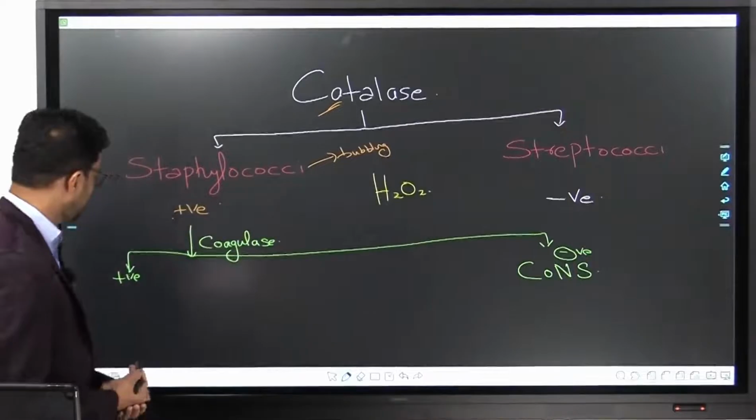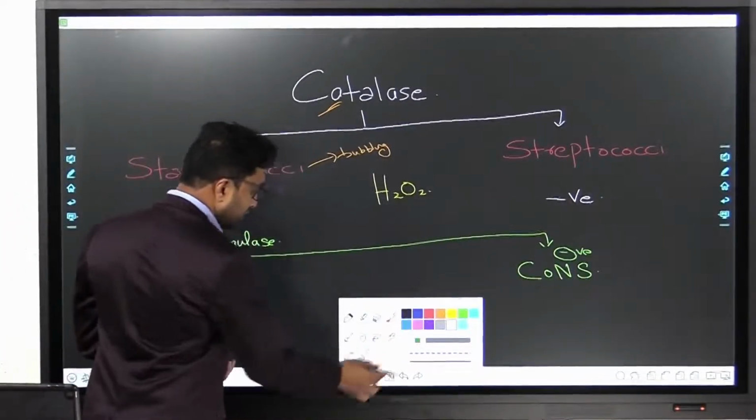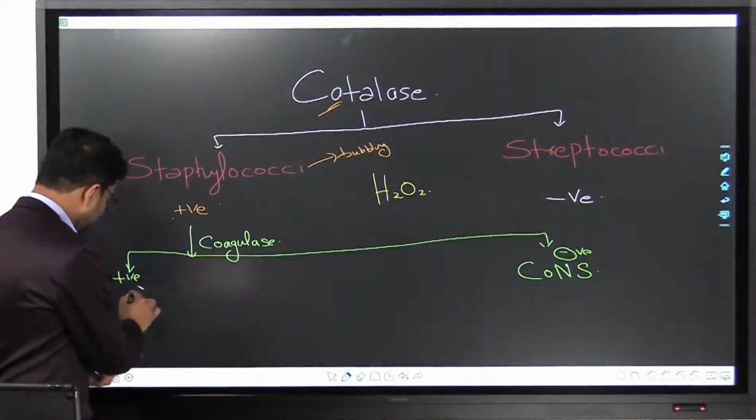Now let us see which is the organism which is coagulase positive, or which is the organism that contains the enzyme called coagulase. The organism is Staph.